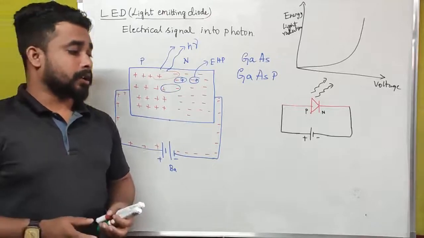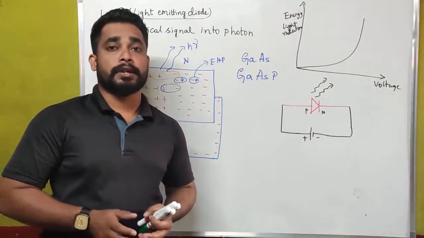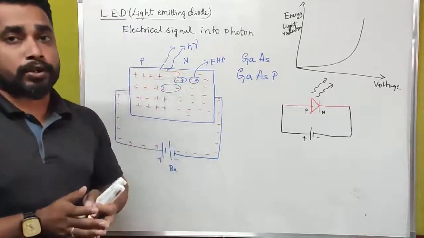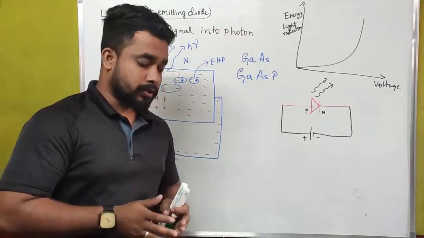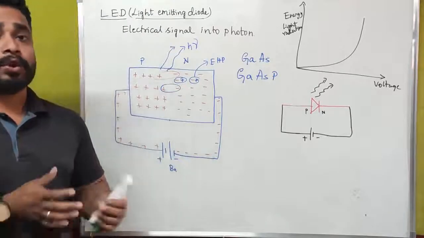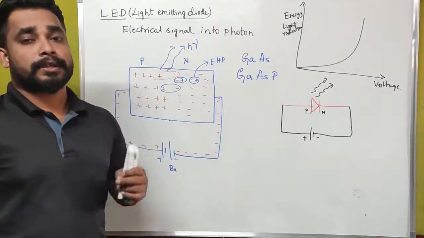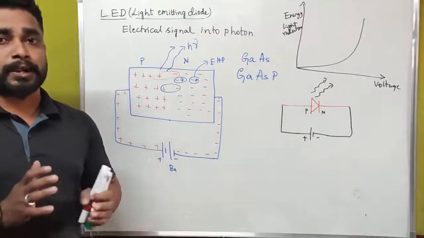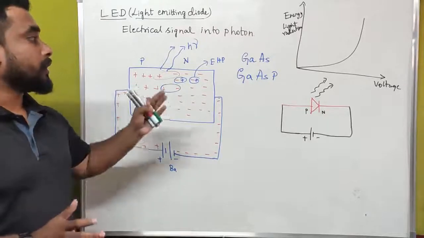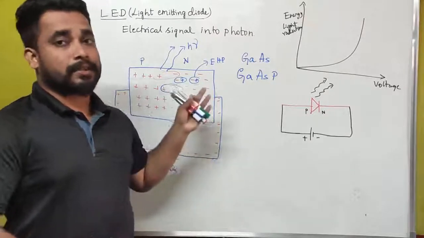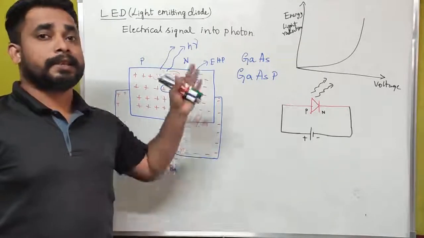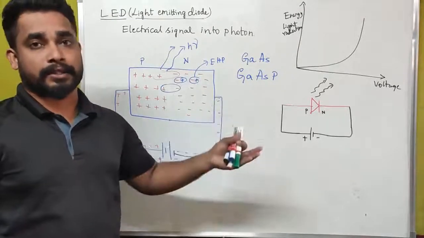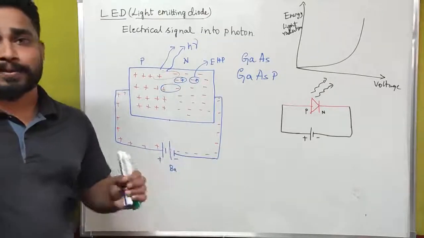LEDs are used in remote controllers. Light emitting diodes are used in remote controllers and burglar alarms. What is the meaning of burglar alarm? That is nothing but thief alarms. Burglar means thief. We can use these light emitting diodes in burglar alarms. We can use these in LED TVs and traffic signals, and we have a number of applications.